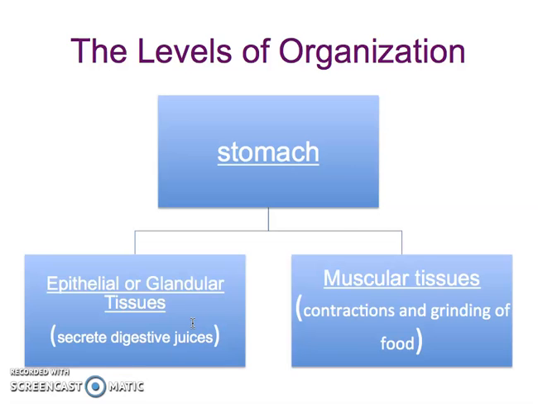And next we have muscular tissues. Muscular tissues, as the name indicates, have the ability of contraction and grinding of the food, so that the digestive juices secreted by the glandular tissues can work best on the food for its complete digestion. So this is what we call an organ, in which different types of tissues work together in a coordinated fashion to get a function done by the organ, for example, the stomach.